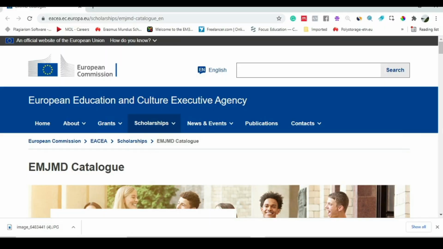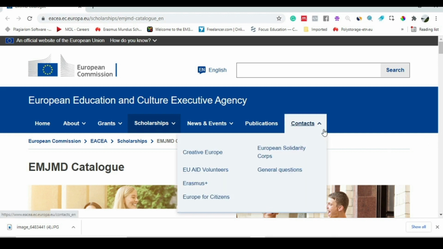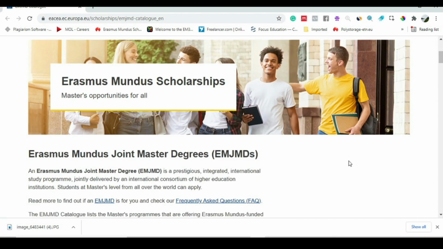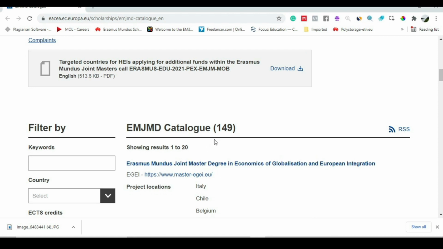So now you are watching the Erasmus Mundus website on my computer screen. To search for a program, just scroll down this website. Here you can see there are 149 programs under this scheme, and you can scroll through all these 149 to select the best one according to your interests.